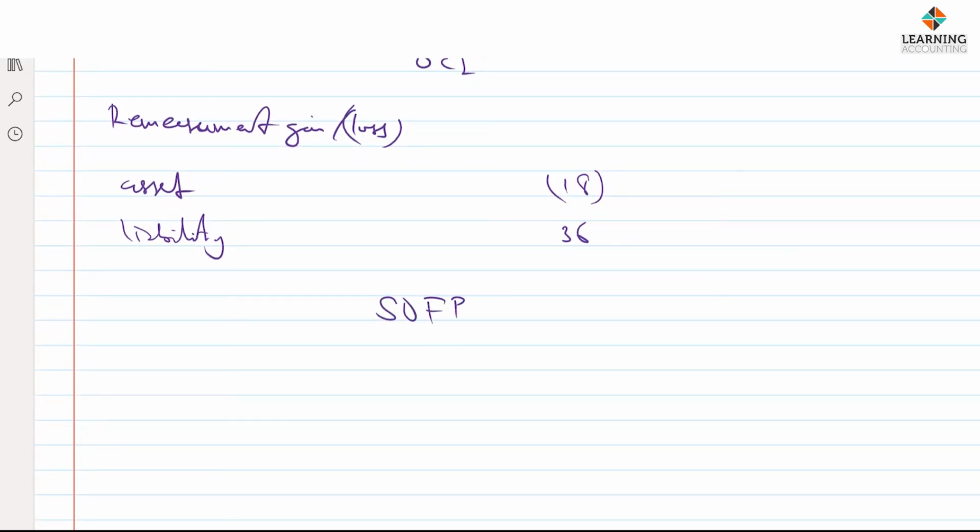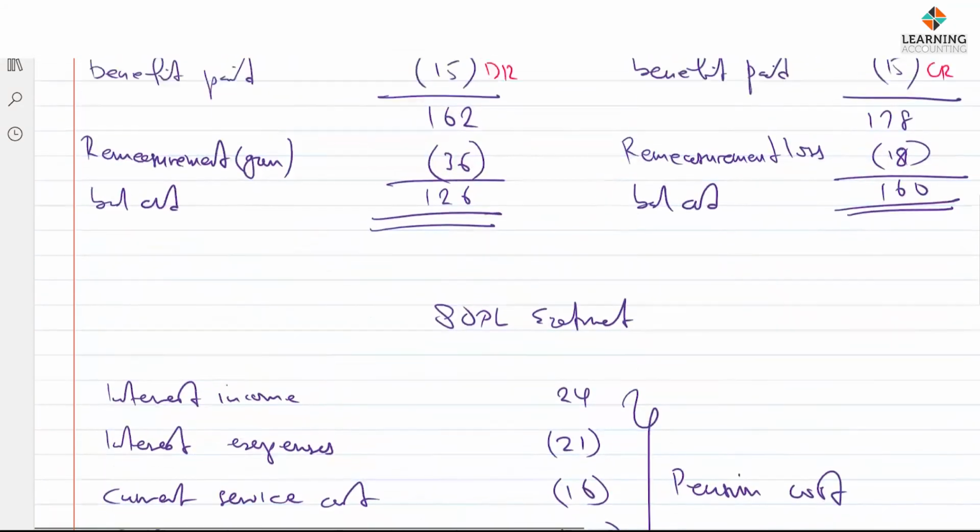Statement of financial position. We have the opening balances and the closing balance for assets. And funny enough, for assets we have 160 at the beginning and 160 at the end. The figure is actually the same.